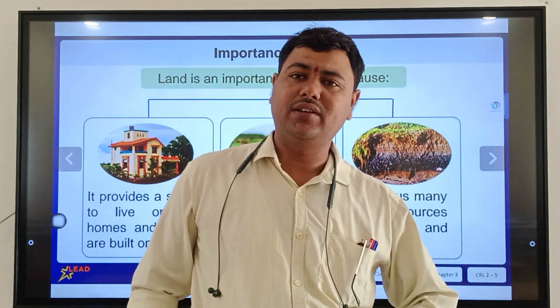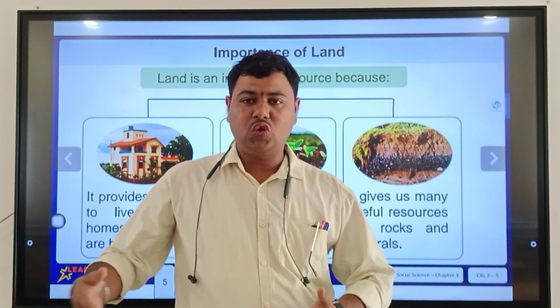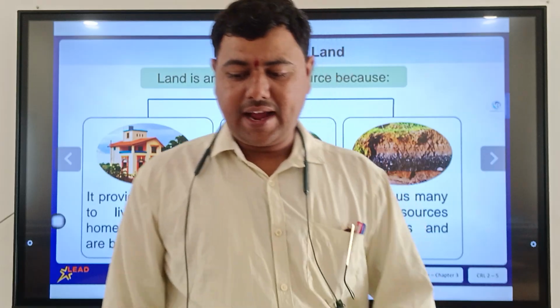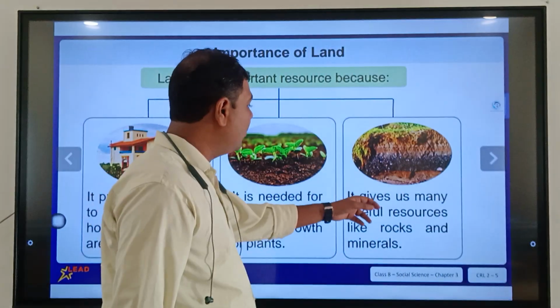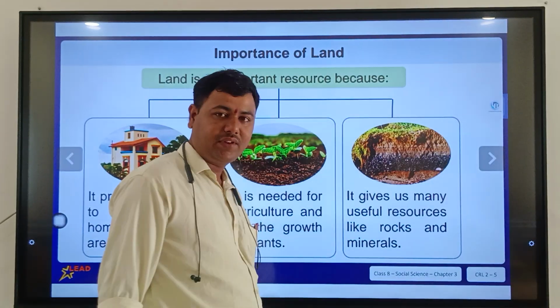Why do we need the soil and the land? Because plants grow there. Nowadays, where are the farmers sowing their seeds? On the land. And last, it gives us many useful resources like rocks and minerals.